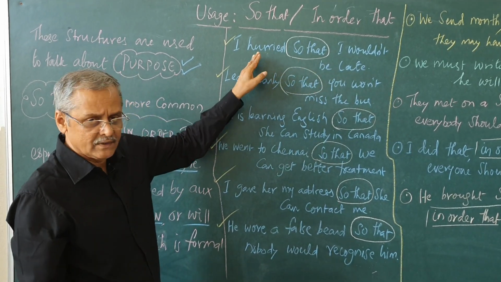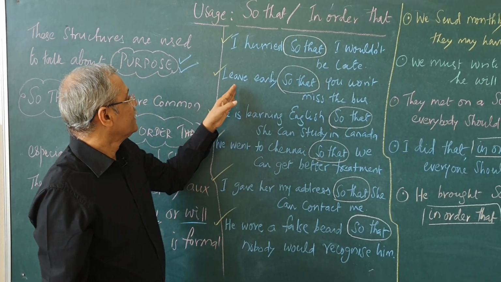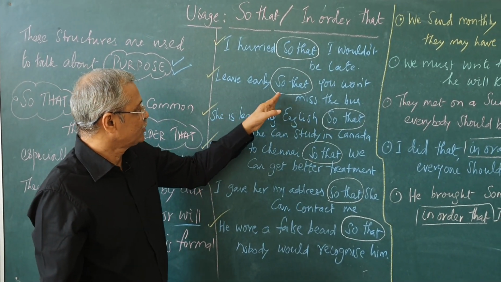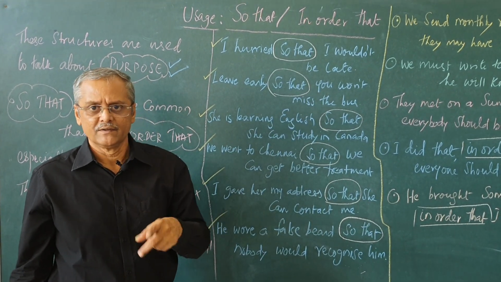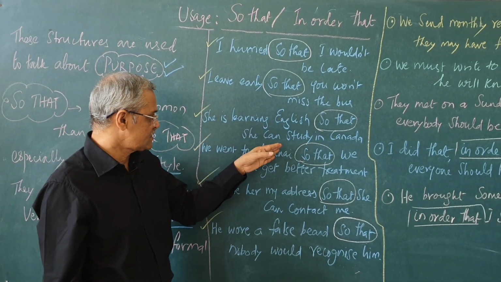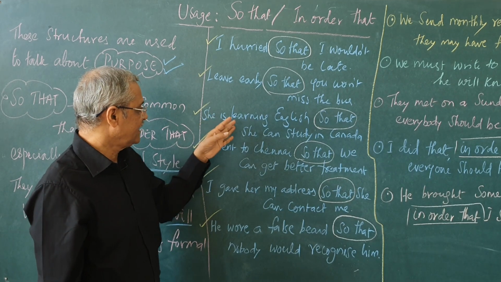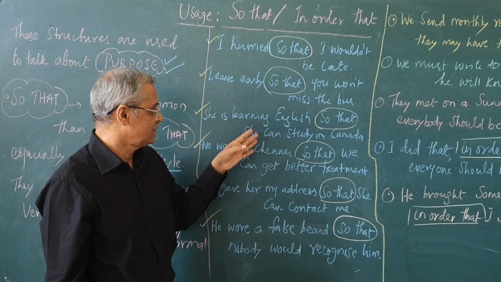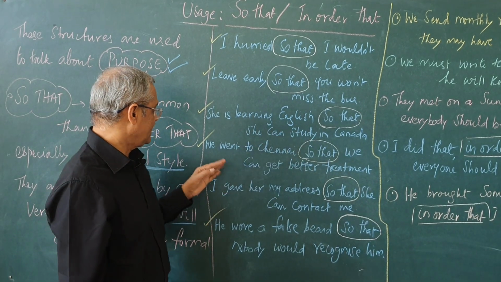What is the purpose of his hurrying? Because he does not want to be late. Leave early so that you will not miss the bus. What is the purpose of leaving early? So that he will not miss the bus. She is learning English so that she can study in Canada. What is the purpose of learning English? So that she can study in Canada.